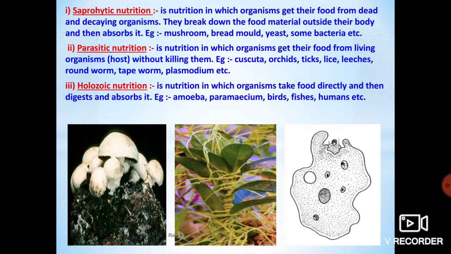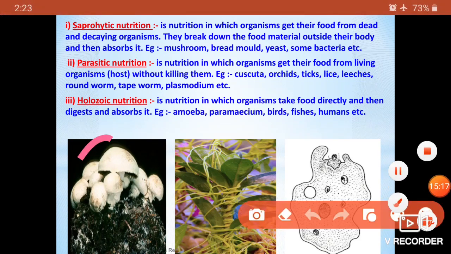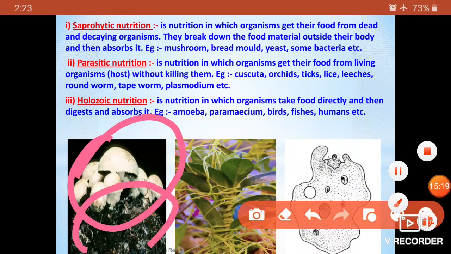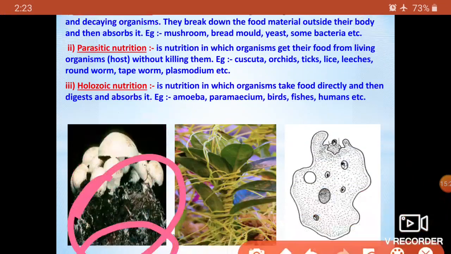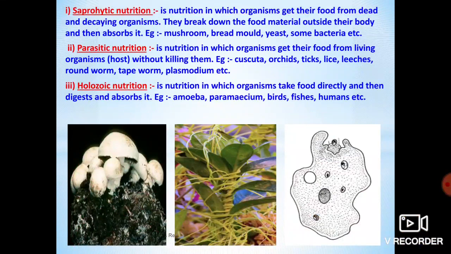In the picture you are observing, the first picture is a mushroom. This mushroom is found where moisture is present. That is the reason the saprophyte, the mushroom, grows there. Where the moisture is more and where there are more dead and decaying organisms, in that area only we find saprophytic nutrition. Now, the next type of heterotrophic nutrition is parasitic.